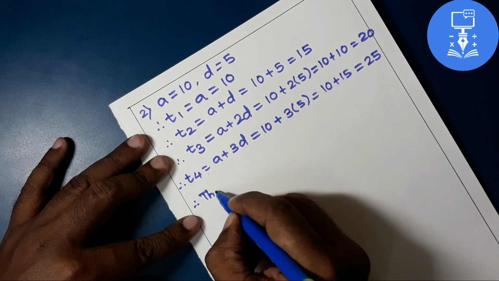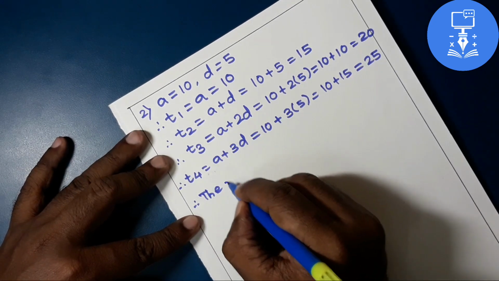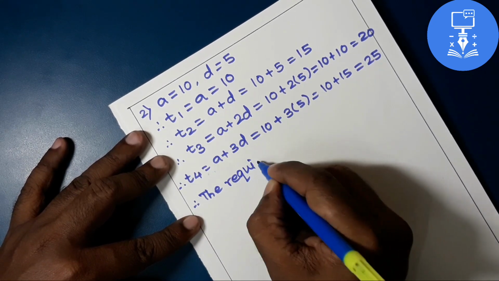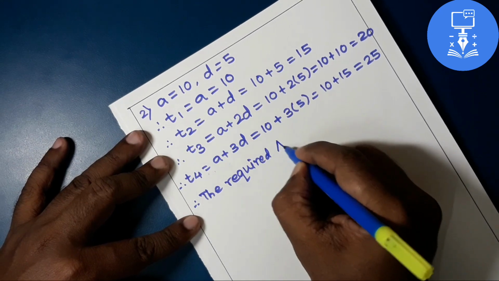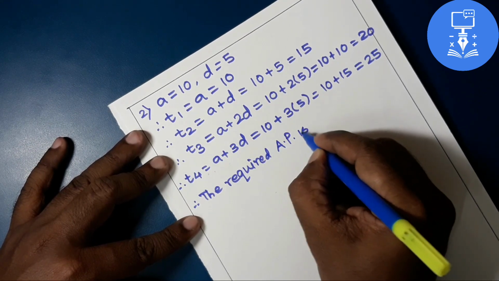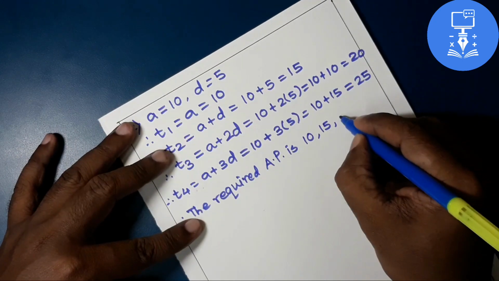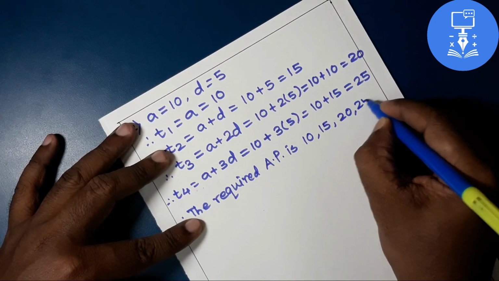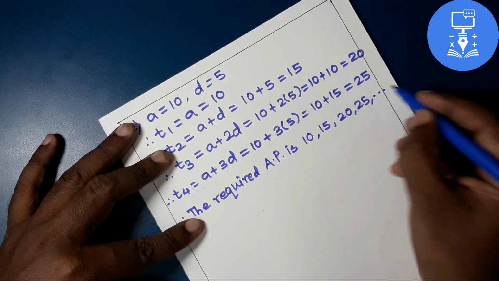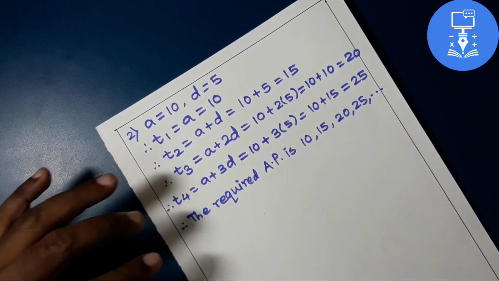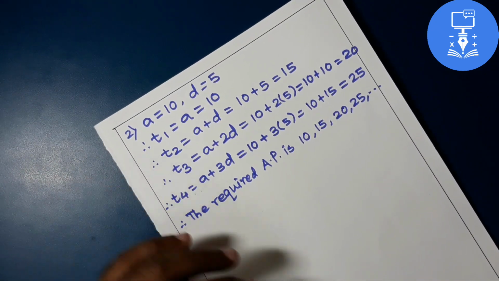Therefore the required AP is 10, 15, 20, 25 and so on. Okay, let's highlight our answer once again.